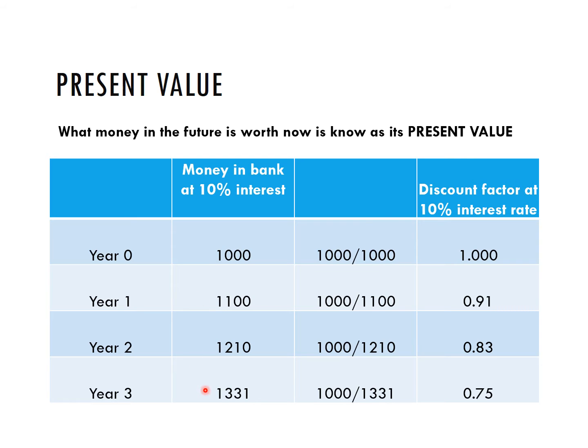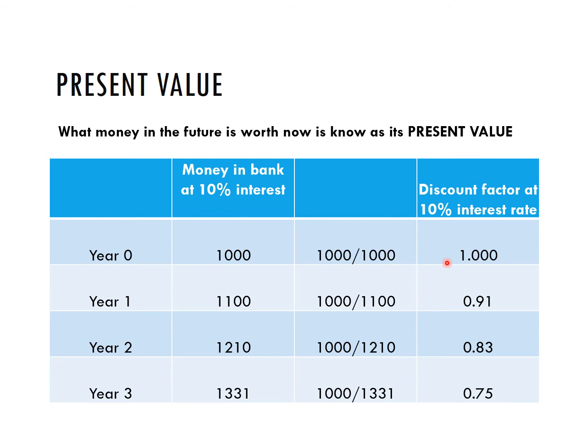So if I'm going to convert 1,331 to 1,000, what would I need to multiply it by? Well, if I look at this column over here, it tells me the number by which I need to multiply my future value to get my present value. And we call that a discount factor. A discount factor will get future values of money back to what they are worth right now by multiplying them.